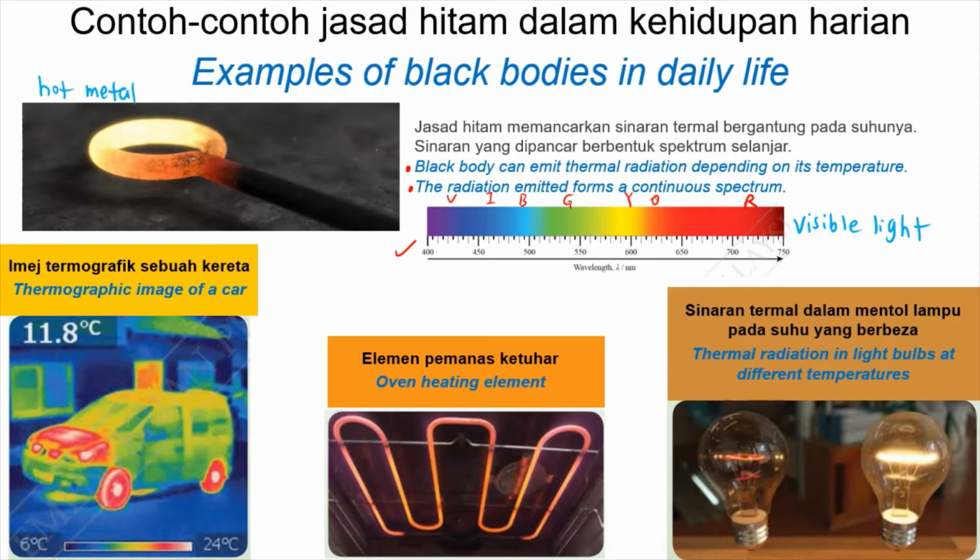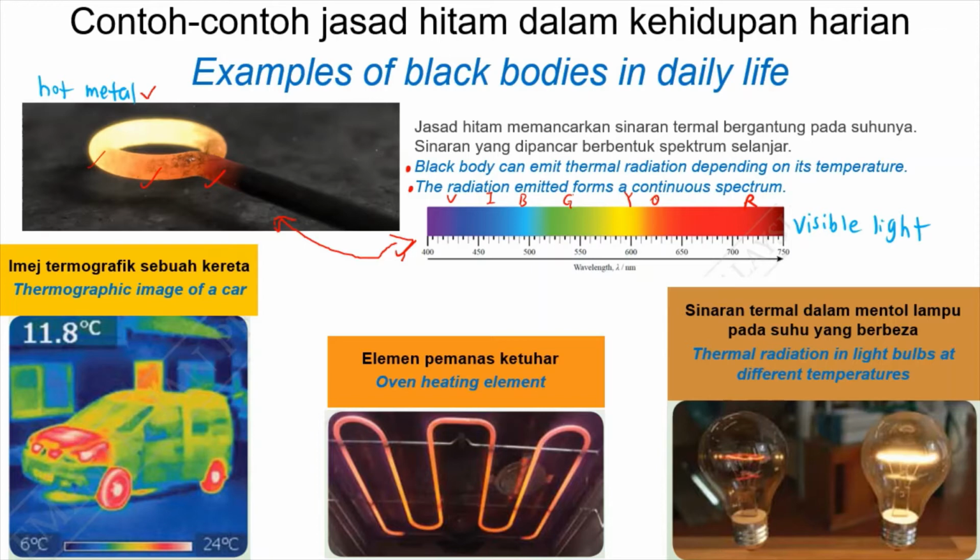Look at this picture. It is a picture of hot metal. Hot metal is a black body. It means that this hot metal can emit thermal radiation. And the radiation emitted will form continuous spectrum. What do you see over here? What color that you can see? I think I can see yellow, orange, red. Wow, this is the radiation emitted.